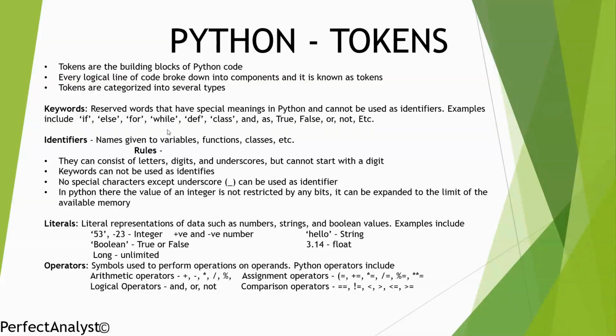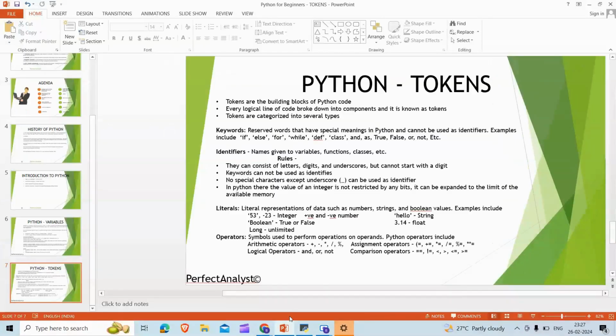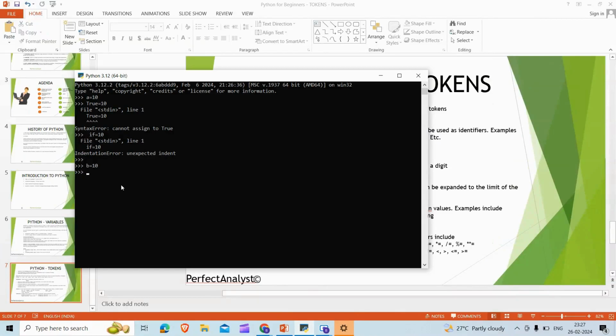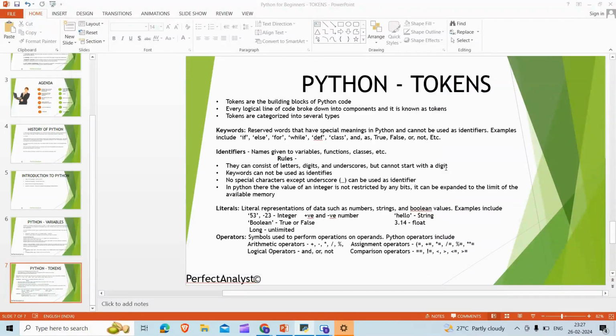Let's say 1a equal to 10. It will give me an error, because 1 is an integer, and I cannot start any variable with a digit, any number. So there are some rules here.